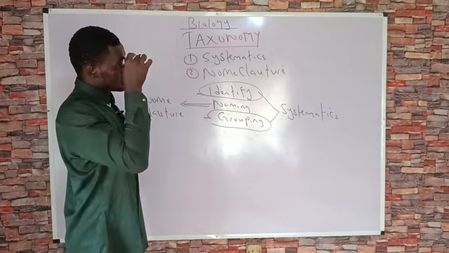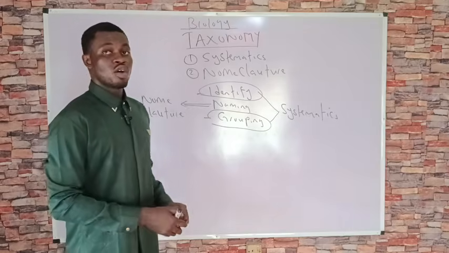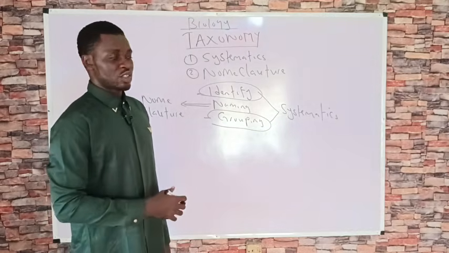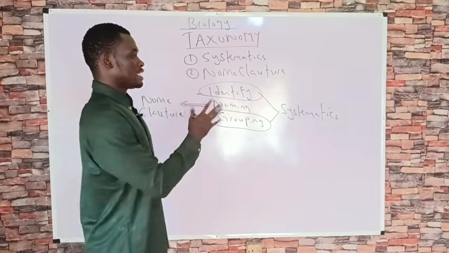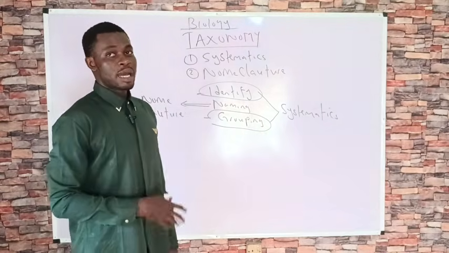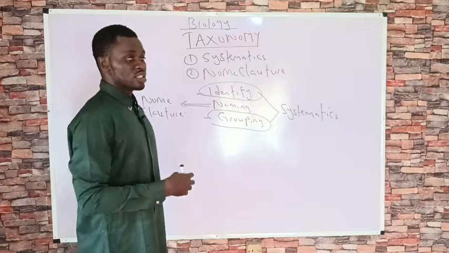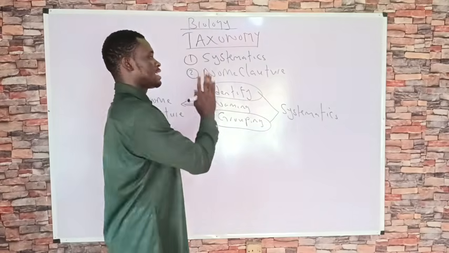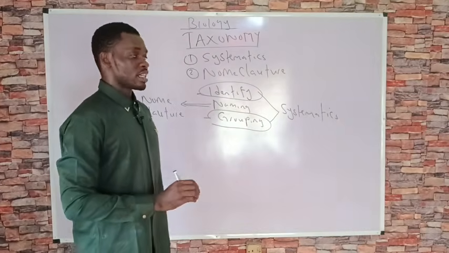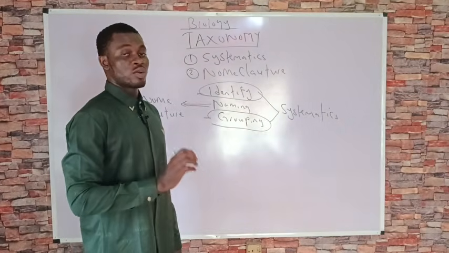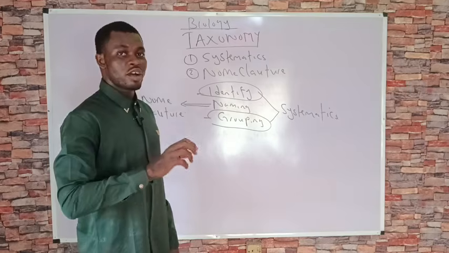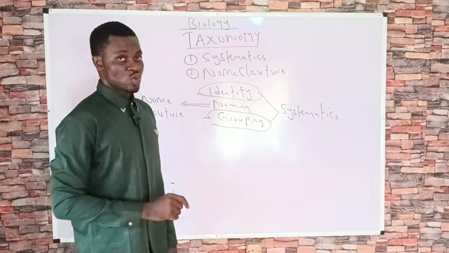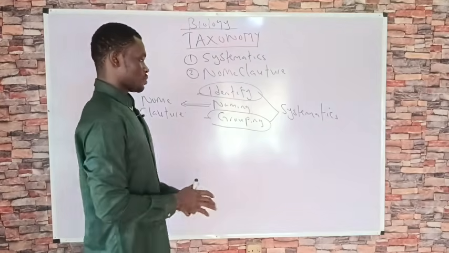So when we are talking about the two branches of taxonomy, we have an aspect of taxonomy that is involved in identifying and grouping organisms. That branch is what we refer to as systematics. But the branch of taxonomy that is concerned with naming the living organism, giving that organism a particular name, is what we refer to as nomenclature.